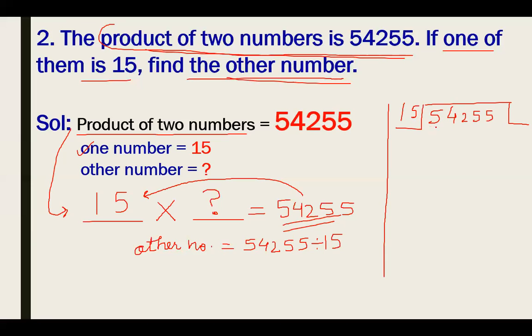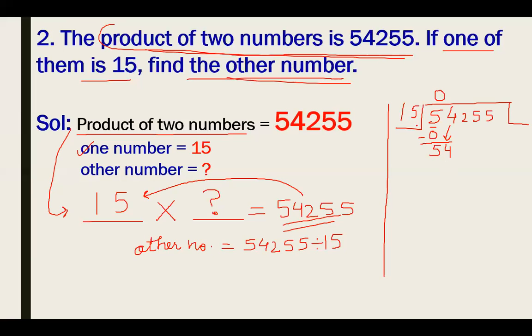If I divide 5 by 15, this won't be possible. So we have to go with 0. 15 zeros are 0. Now you have to subtract. 5 minus 0 is 5, and just bring down the next digit to make a bigger number, 54. Now 54 is bigger than 15. Yes, we can divide 54 by 15.